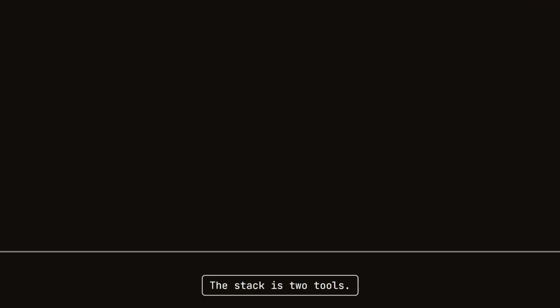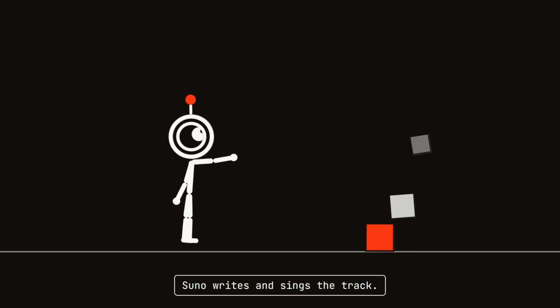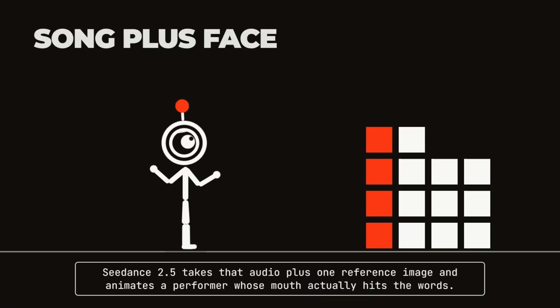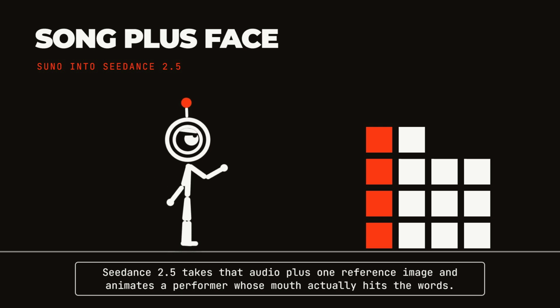They land. The stack is 2 tools. Suno writes and sings the track. Seedance 2.5 takes that audio plus 1 reference image and animates a performer whose mouth actually hits the words.